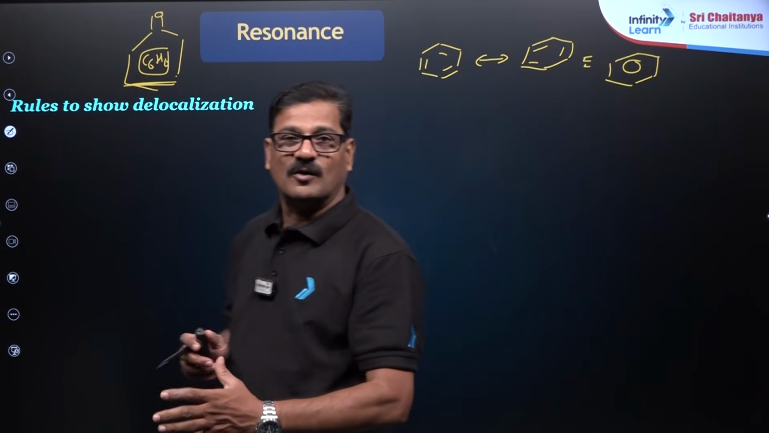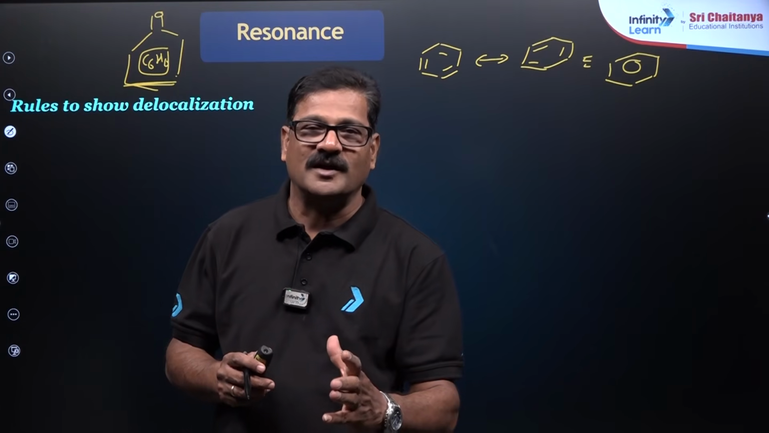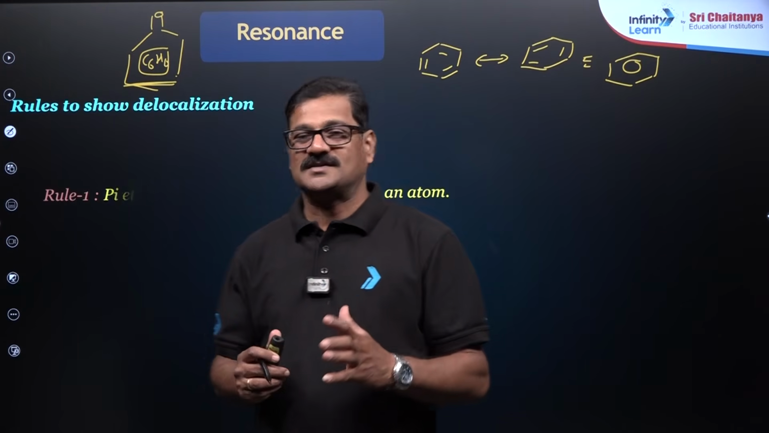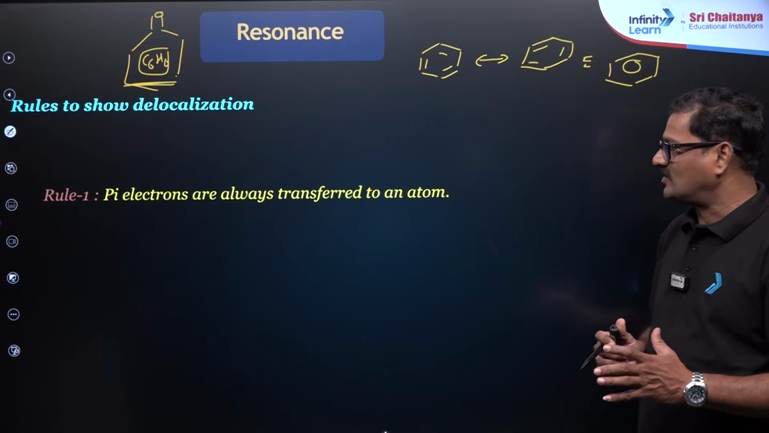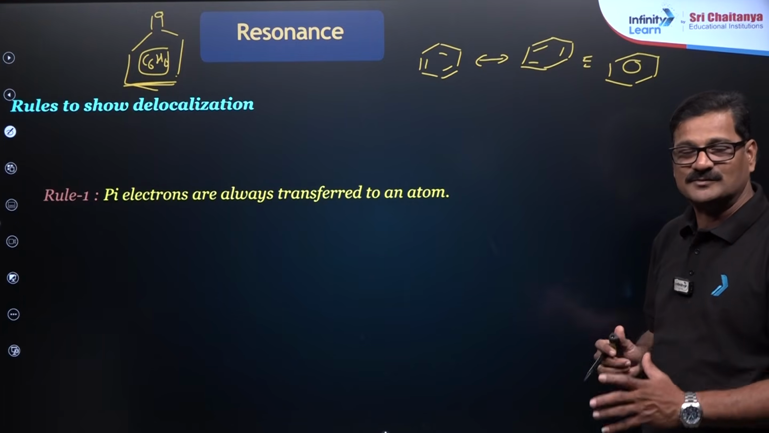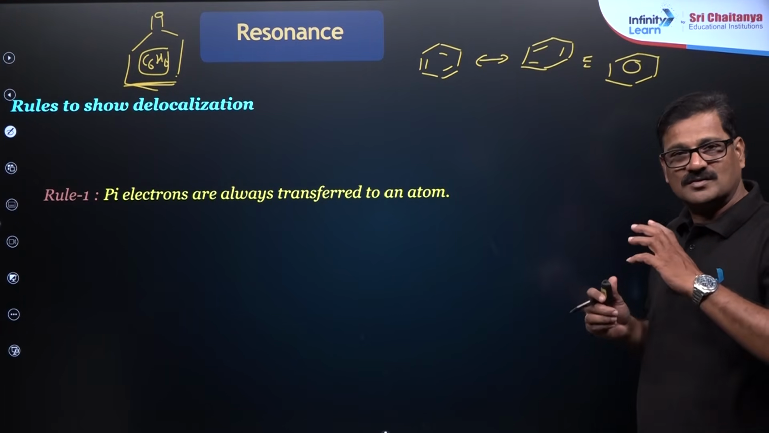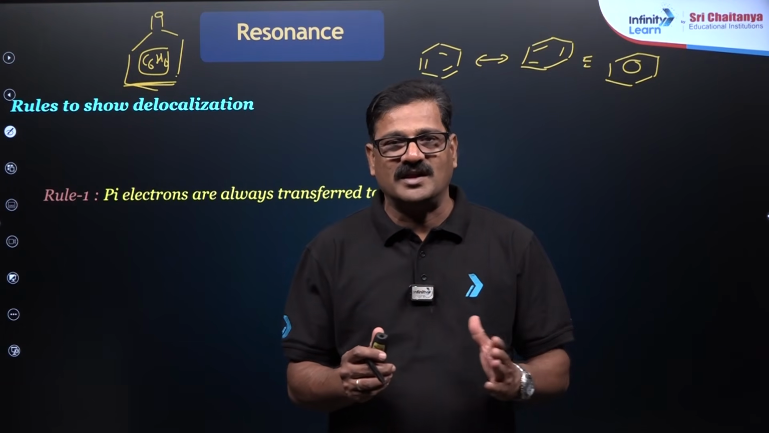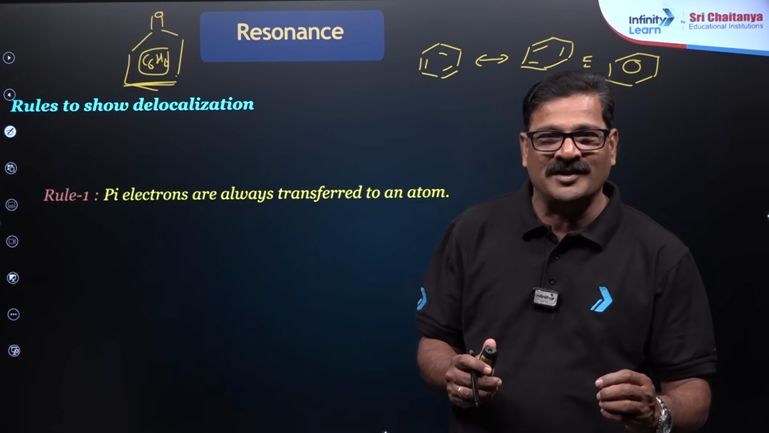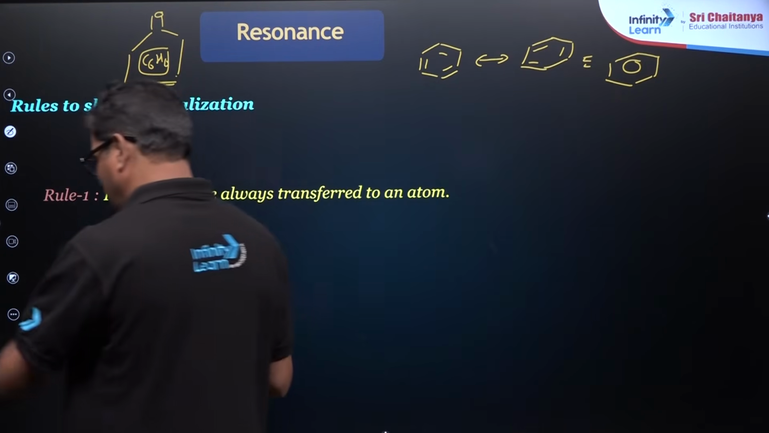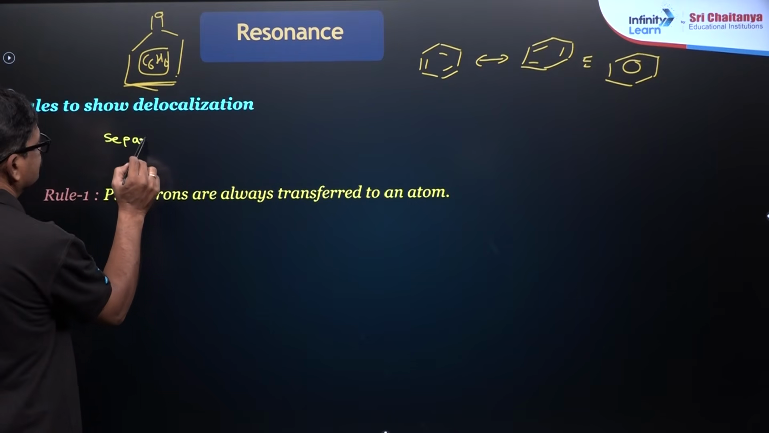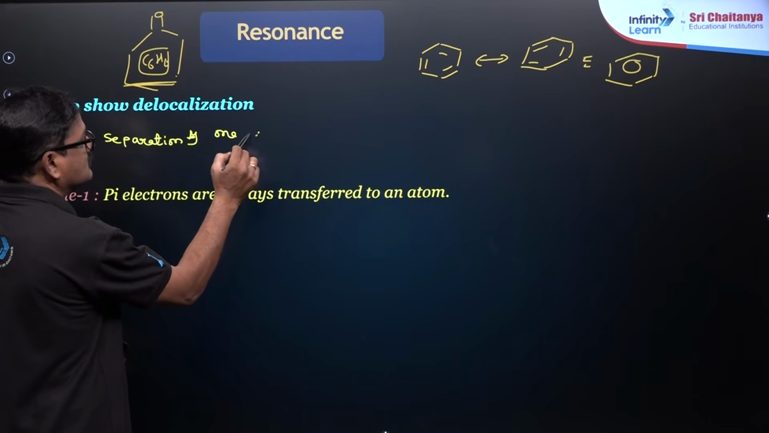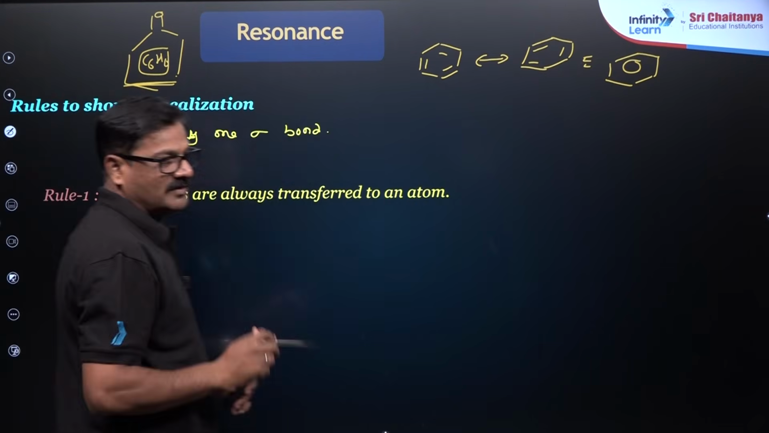Rules for delocalization. What is the meaning of delocalization? Delocalization of the conjugated system. So let us see rule 1 to write this. Pi electrons are always transferred from one atom to another atom. So in order to show whether a compound can show resonance or not, there should be a delocalization. What is the meaning of delocalization? Delocalization is a phenomenon, separation by one sigma bond.